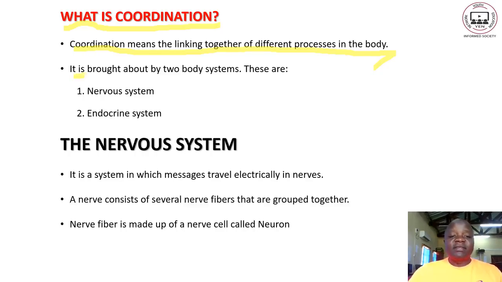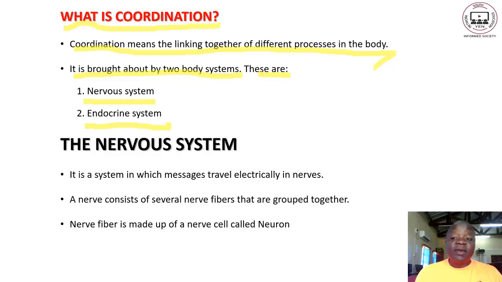Coordination is brought about by two main body systems: number one, the nervous system, and number two, the endocrine system. The nervous system and the endocrine system are linked together to bring about a response in our bodies.